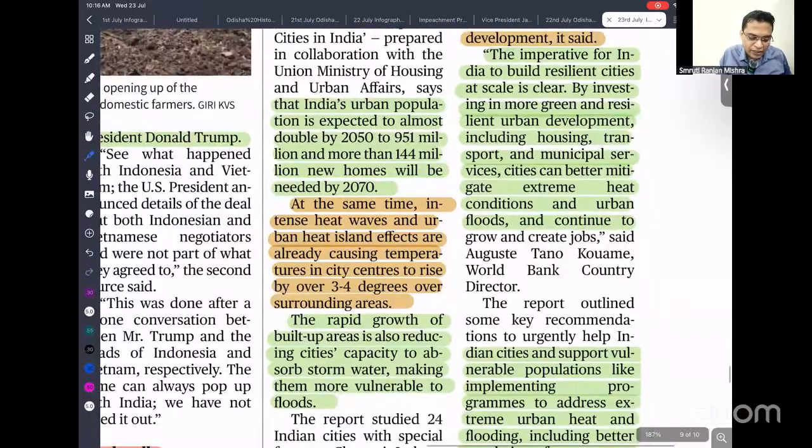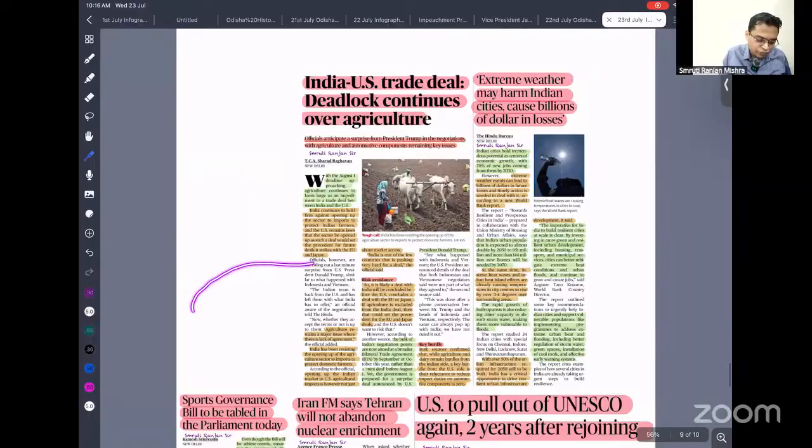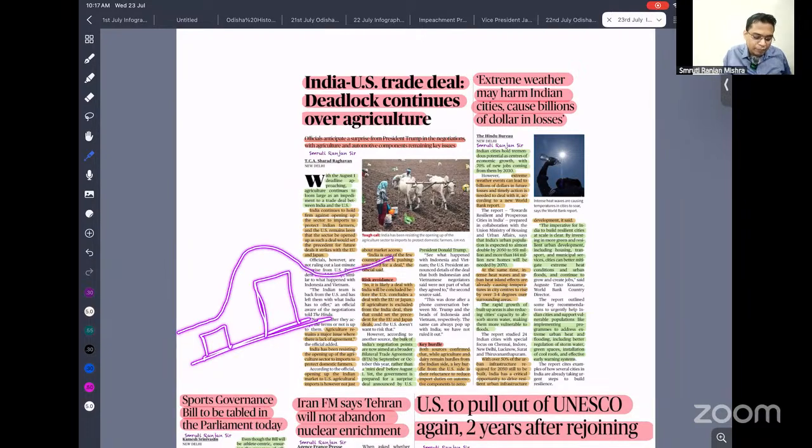At the same time, intense heat waves and the urban heat island effect are already causing the temperature of urban areas to be very high. So let's say this is a region, and this is let's say a rural area, and this is an urban area. If you look into temperature, the rural area temperature is normal, but in the urban area the temperature will be very high, just like an island. So this higher temperature is called the urban heat island. Okay.